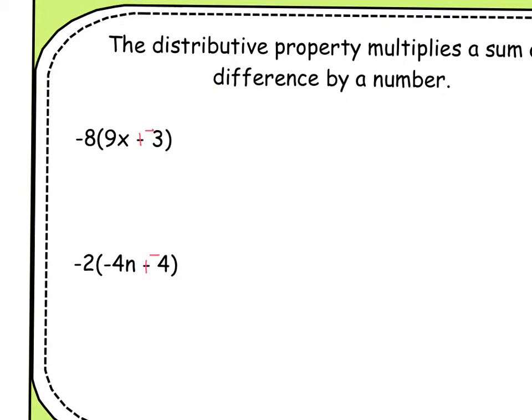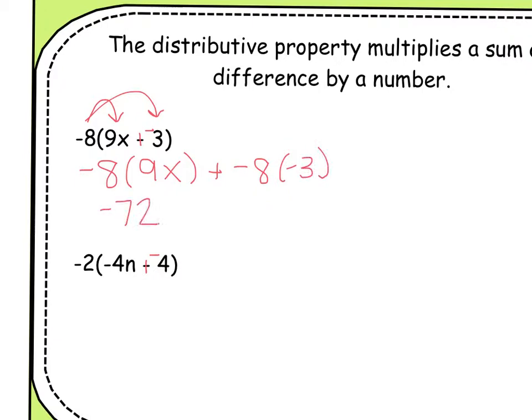So now the negative 8 wants into the party, so the negative 8 is going to shake hands with the 9x, plus the negative 8 is going to shake hands with the negative 3. So we have negative 72x plus 8 times 3 gives us a positive 24. Two negatives gave me a positive 24.